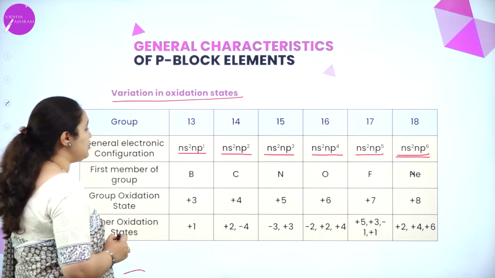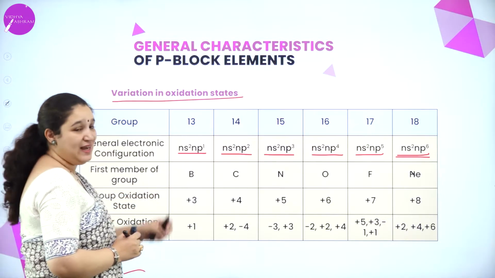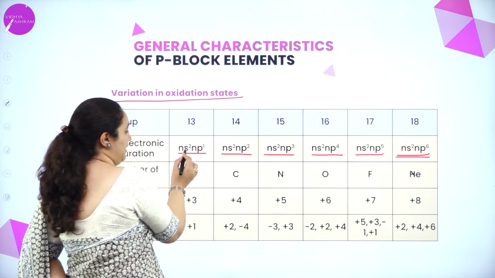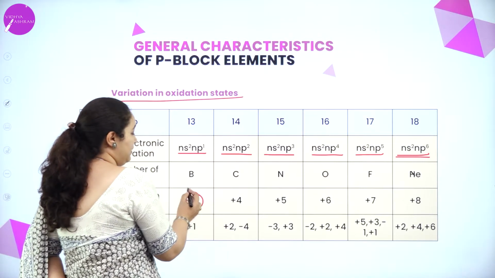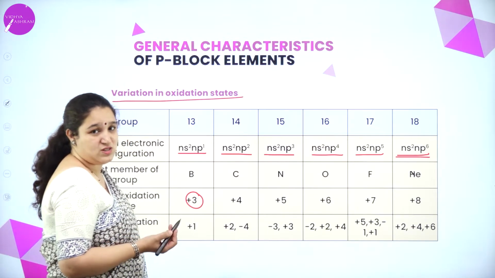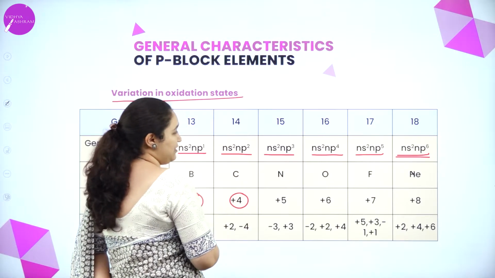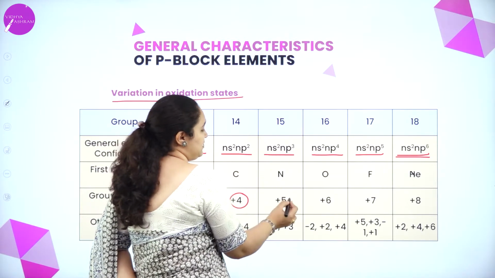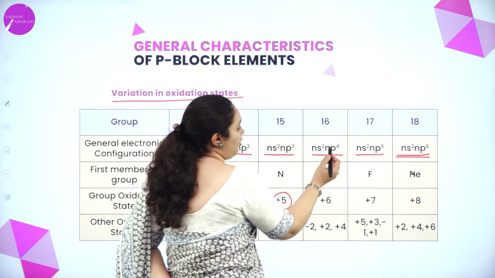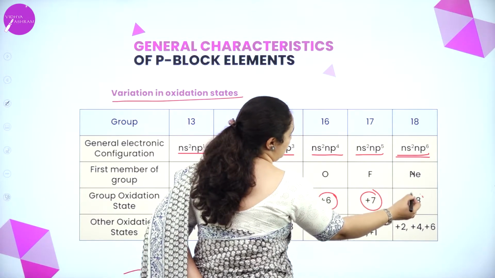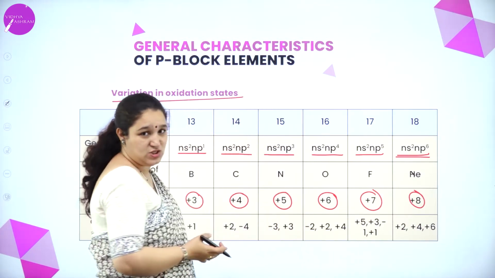Next, oxidation state. Just see the electronic configuration. How many electrons are there in the outermost shell? 2 plus 1, so plus 3 is the oxidation state. Here 2 plus 2, so 4 is the oxidation state. 3 plus 2 is 5, or 4 plus 2 is 6. 5 plus 2 is 7. 6 plus 2 is 8. This is the common oxidation state.